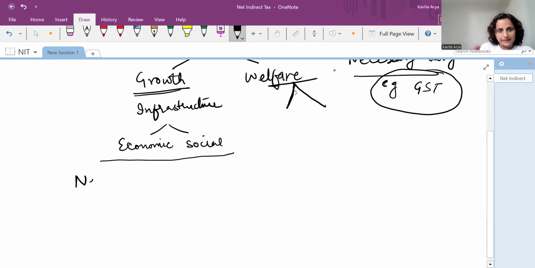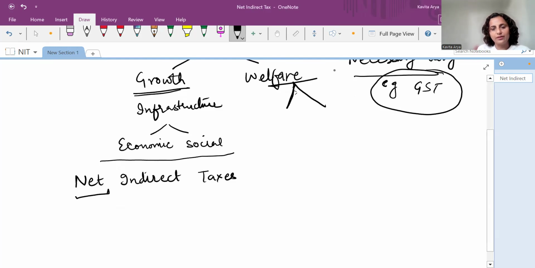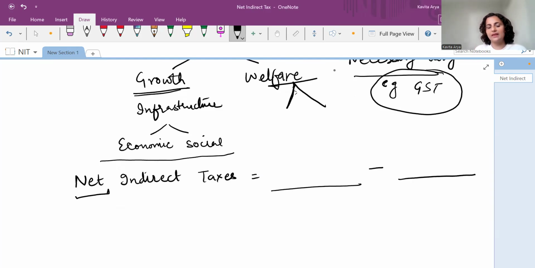Now, with this basic understanding, let's talk about net indirect taxes. Mind you, whenever you see net, you would always have something minus something. Whether it is net investment, net indirect taxes, or net factor income from abroad, wherever you have the term net, you would have some component minus some component. Here, net indirect taxes means IT minus subsidies.